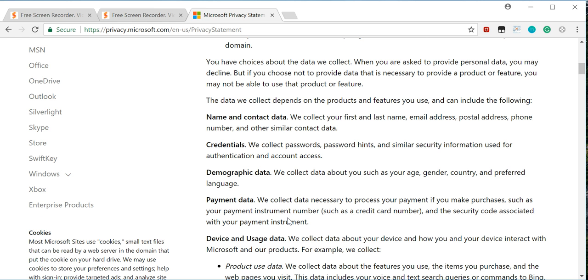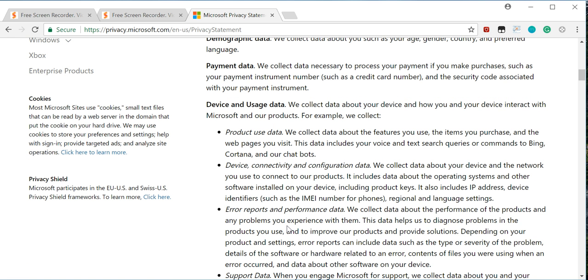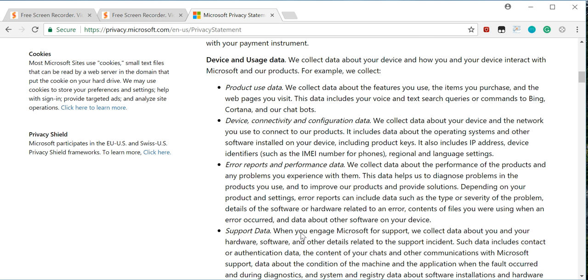Credentials. We collect passwords, password hints, and similar security information used for authentication and account access. Demographic data. We collect data about you such as your age, gender, country, and preferred language. Payment data. We collect data necessary to process your payment if you make purchases, such as your payment instrument number, such as credit card number, and the security code associated with your payment instrument. Interesting.